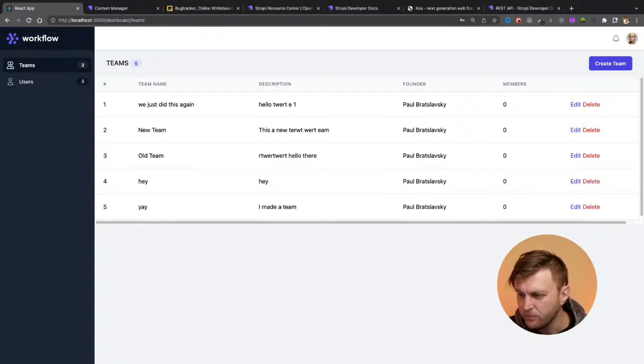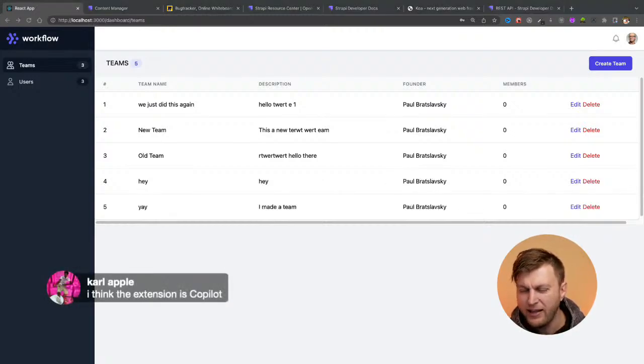And then the extension I'm using is Copilot. It's amazing. You guys should use it because it makes you type faster. I suck at typing. And so, to me, it makes it easier.